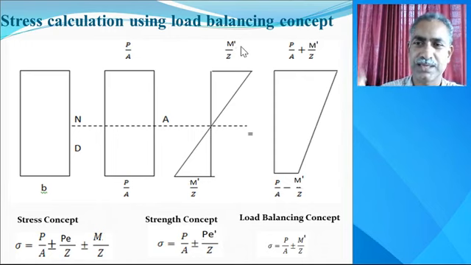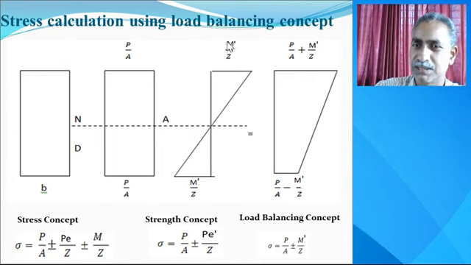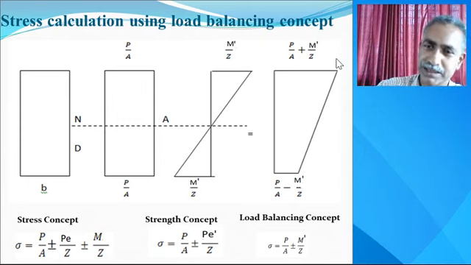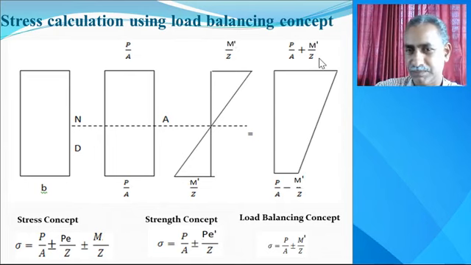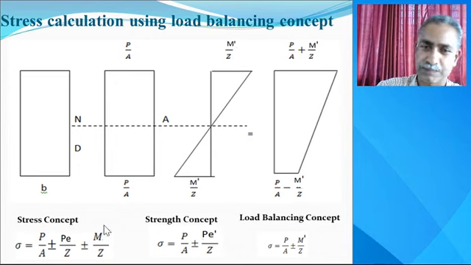This will be balanced, that is the net load, W dash, and because of W dash we get the M dash, that is the net bending moment, divided by Z. So the resultant stress at the midspan or at any section at the top is P by A plus M dash by Z, and at the bottom it is P by A minus M dash by Z.